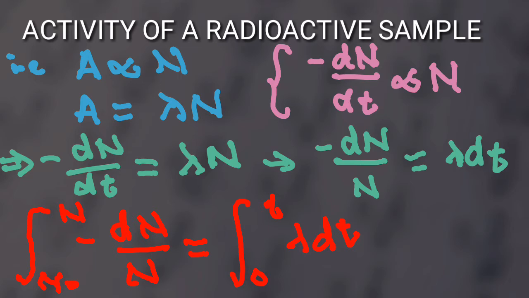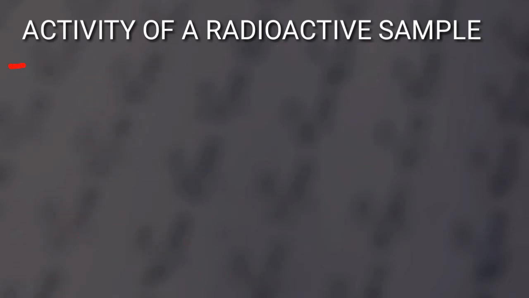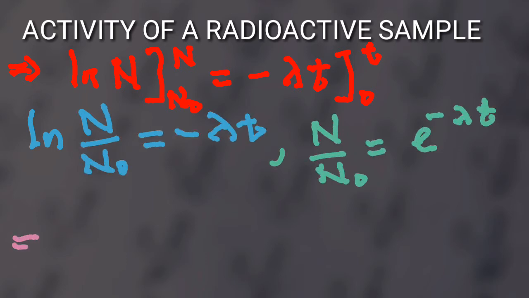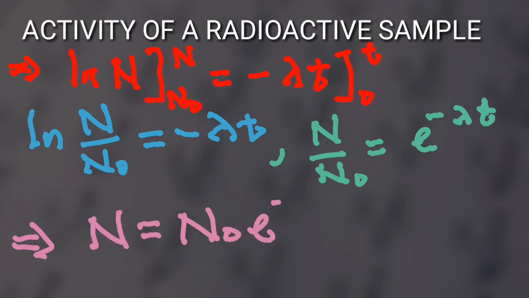We integrate both sides, integrating the left-hand side from N0 to N and the right-hand side from 0 to t. The integral of dN over N is ln N, and the right-hand side is equal to negative lambda t, which implies that ln(N/N0) equals negative lambda t.